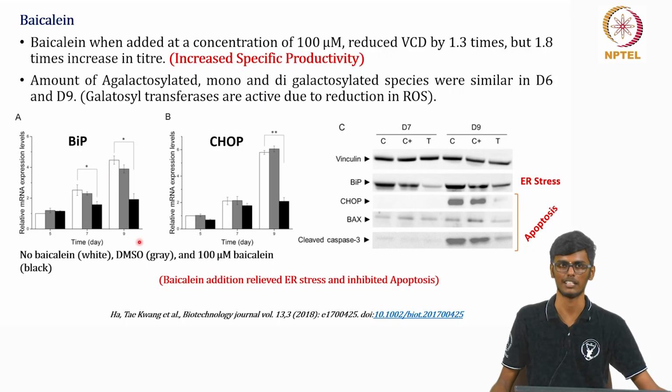So in order to show that this DMSO doesn't have an influence on these results, they had a control which was supplemented only with DMSO, and they found that when antioxidant was increased, the level of these chaperone proteins has been maintained, and CHOP is an apoptotic protein which is maintained at very low levels in the presence of an antioxidant. And the same, they have done a Western blotting to show this.